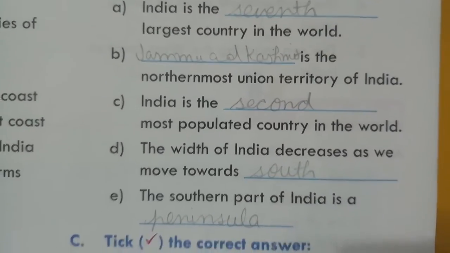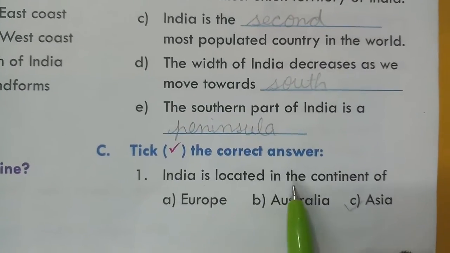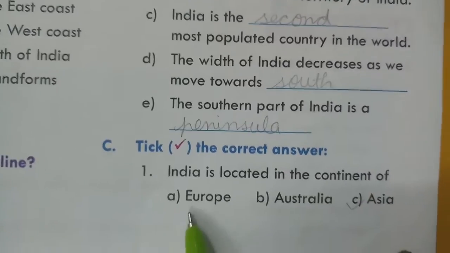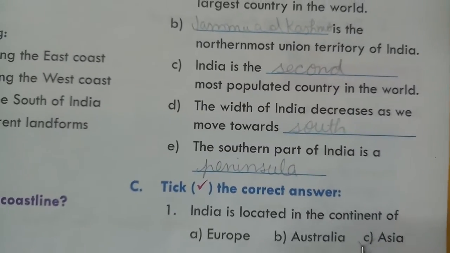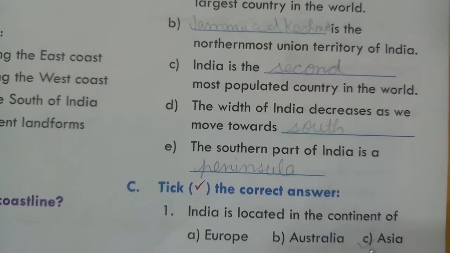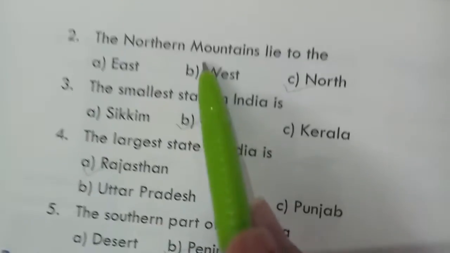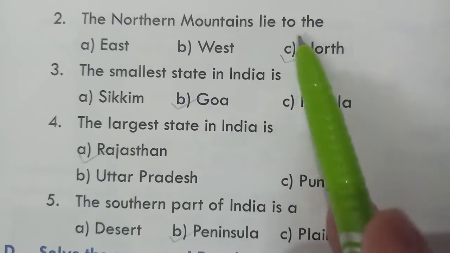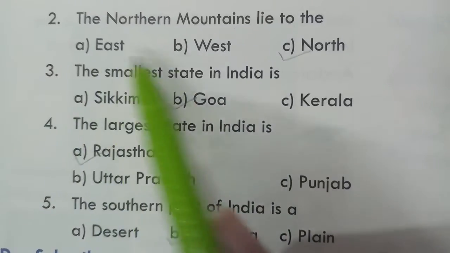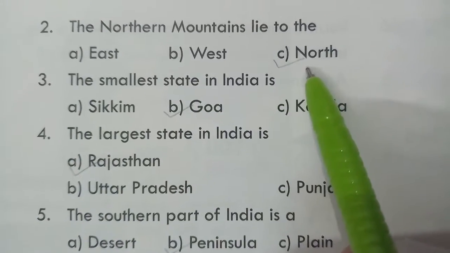Choose the correct answer. India is located in the continent of Europe, Australia, Asia, and the right answer is Asia. The northern mountains lie to the east, west, north, and the answer is north.